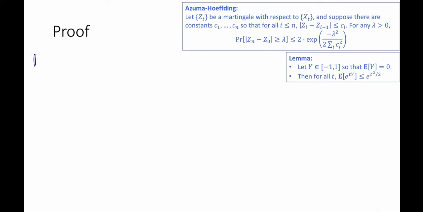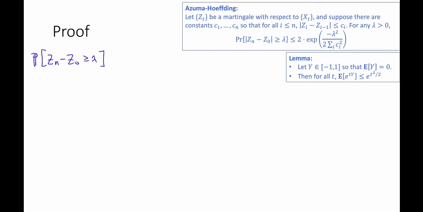I'm just going to bound the probability that Zn minus Z0 is greater than or equal to lambda. If you notice, the theorem actually has some absolute values here, so to do it, I really should do both directions, the probability that this is greater than or equal to lambda, and also the other way around with Xn and Zn reversed, but I'm just going to do this one, and the other direction is basically the same.